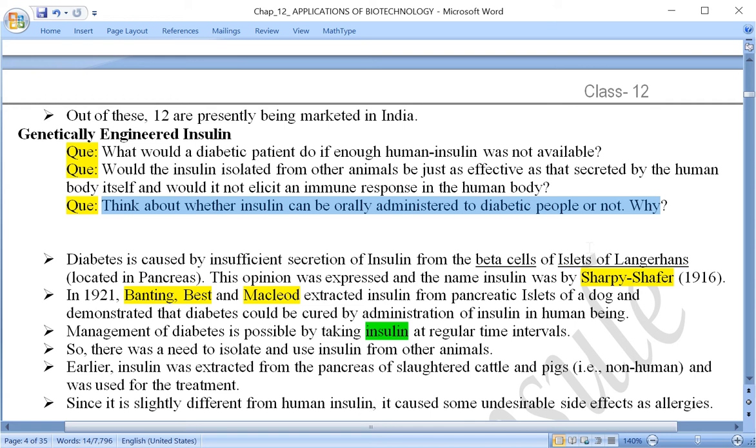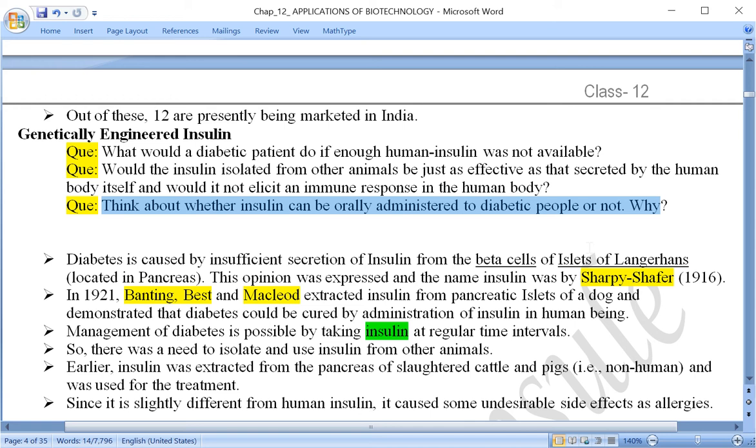Now this is a protein, and when it passes through the alimentary canal, different enzymes are there which are responsible for digestion. So what will happen to this protein? It might be digested. As a result, the function that it has to perform, that purpose will not be served.